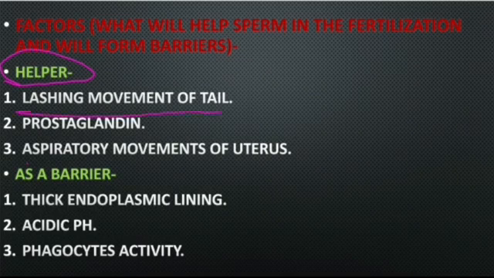The first one is the lashing movement of the tail. As we know from our previous slide, the middle portion of the sperm contains mitochondria, which help the movement of the flagella.